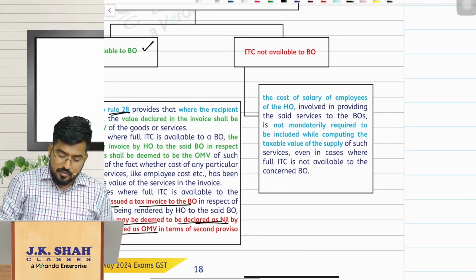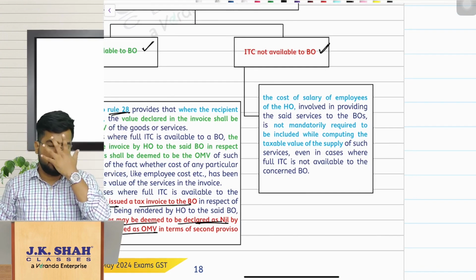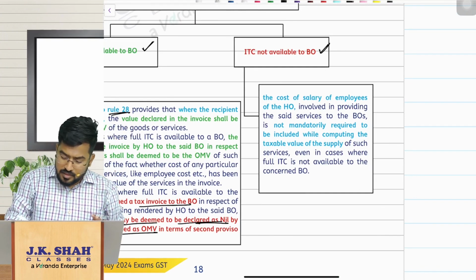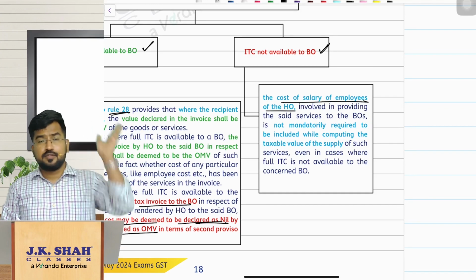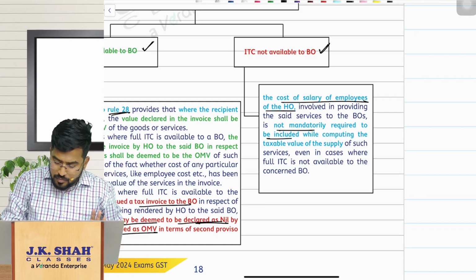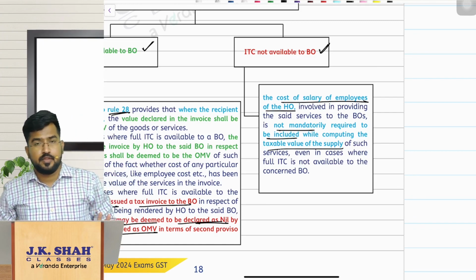No sir, if the branch office is not eligible for ITC, or ITC is not available for the branch office, then raise the invoice, right? But the cost of salary of employees of the head office need not be included in the value of supply. Okay, so that is the point.